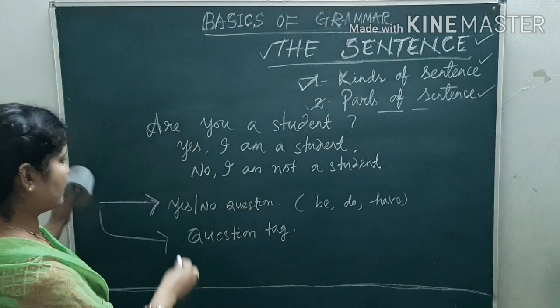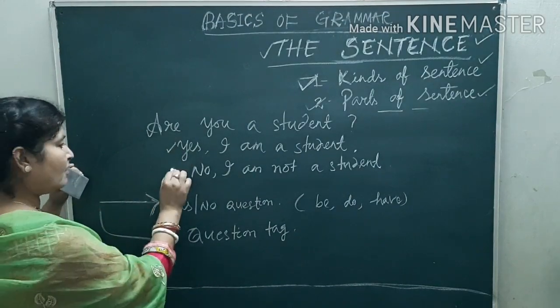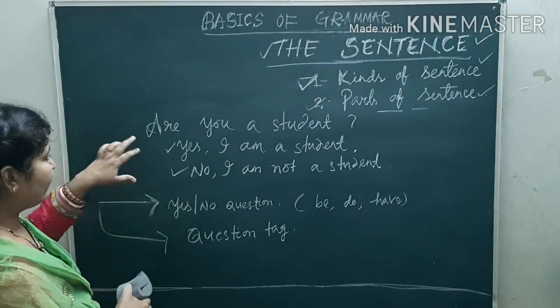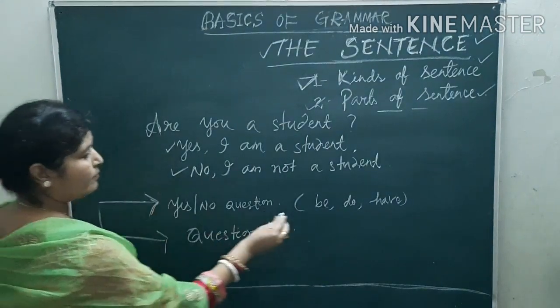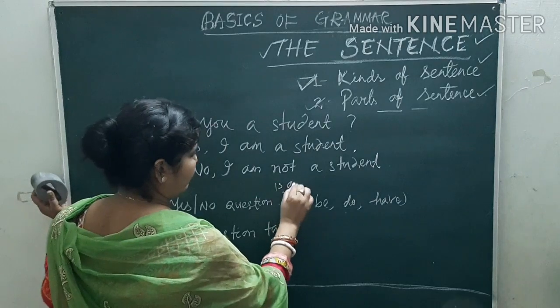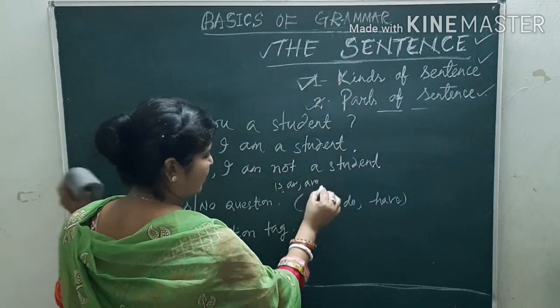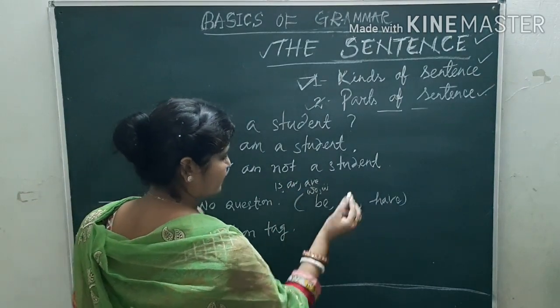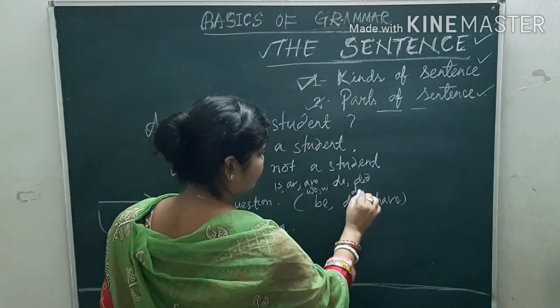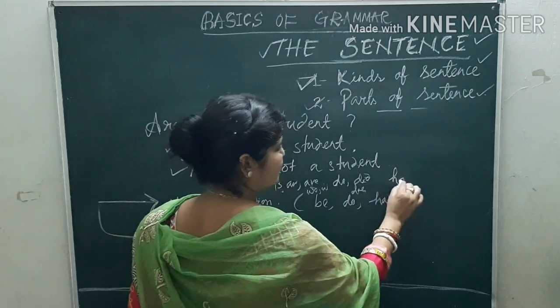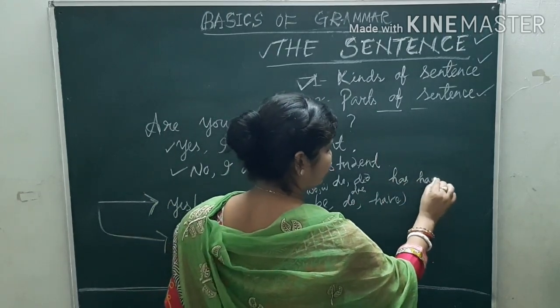So the answer comes either yes or no, and it always starts with the auxiliaries. How? Like are. Be form means is, am, are, was, were, like this. Do means do, did, does, and have means has, have or had.